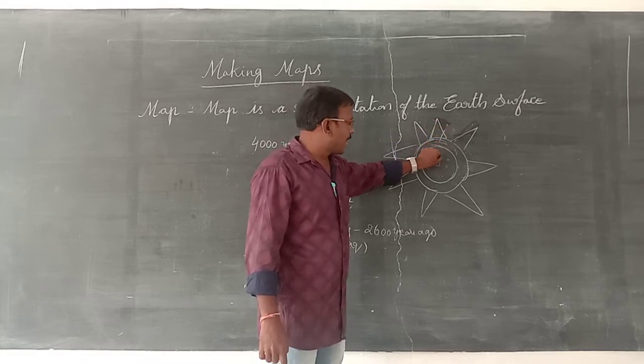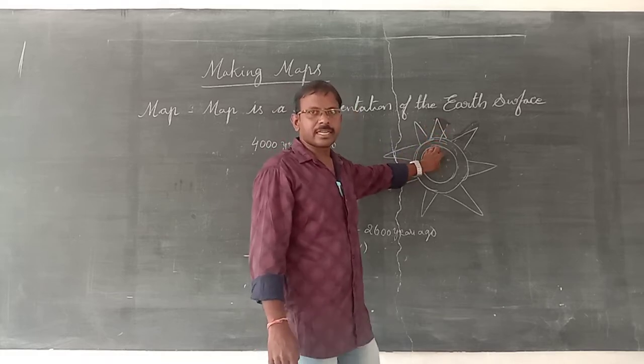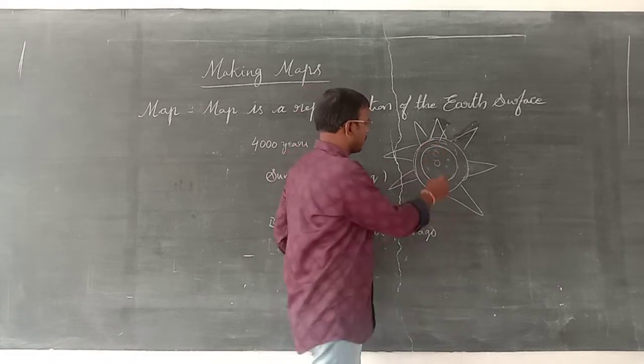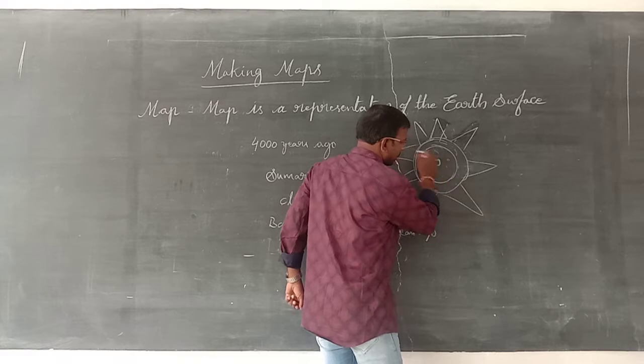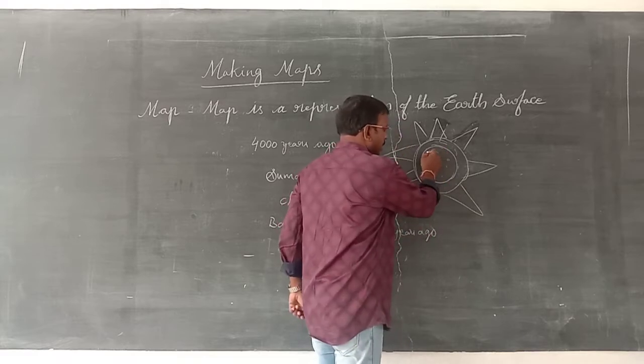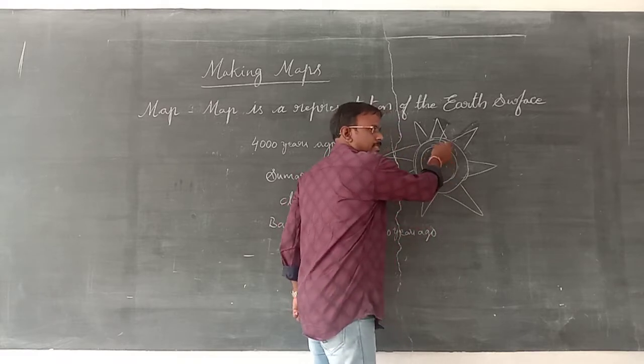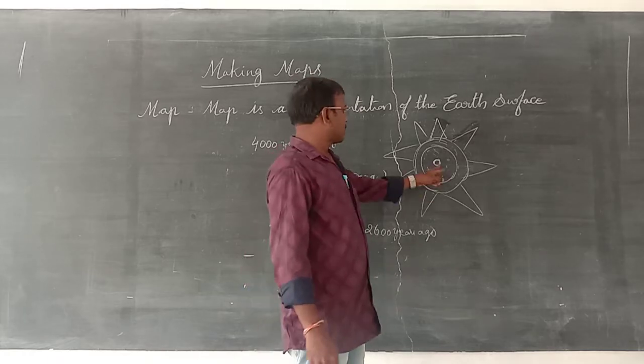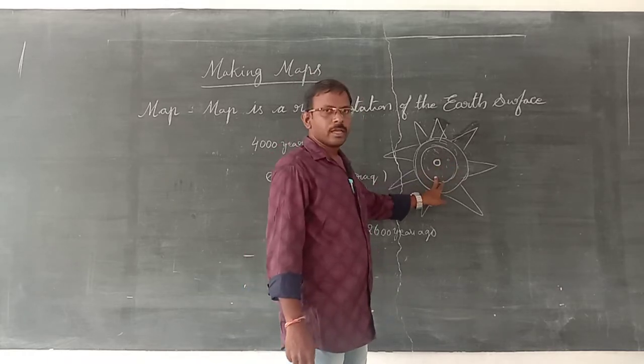And here they have shown a small circle, an inner circle. This inner circle holds the cities and towns. After the inner circle, they showed villages, agriculture, croplands and villages.